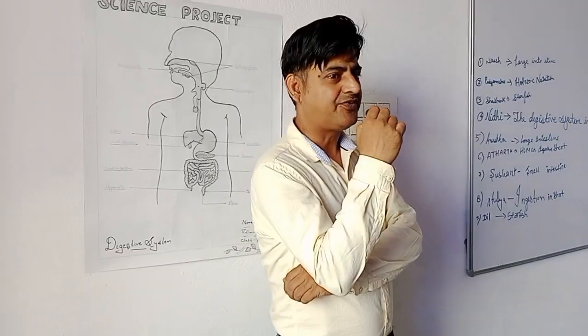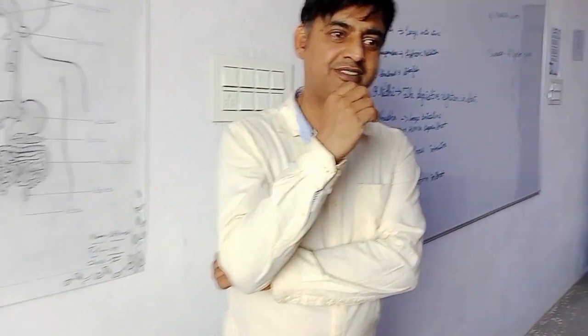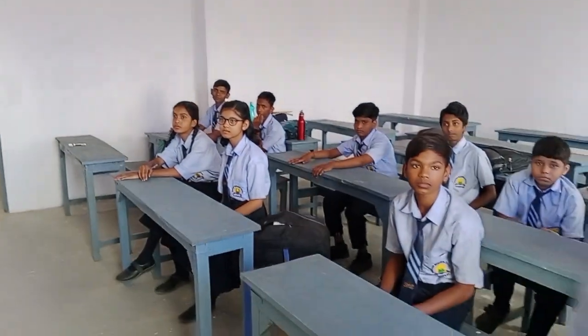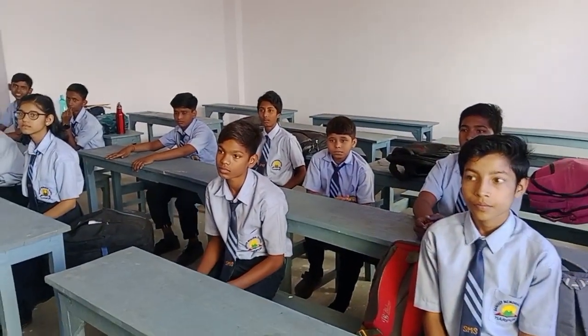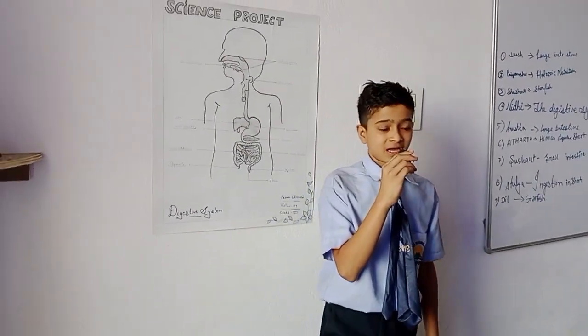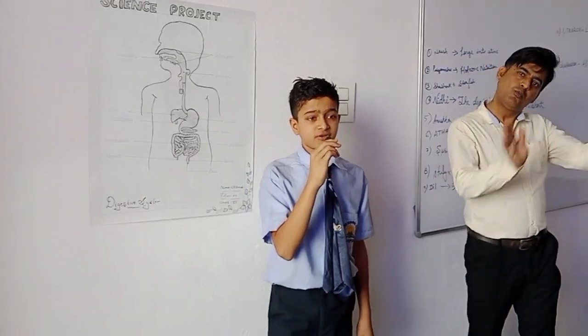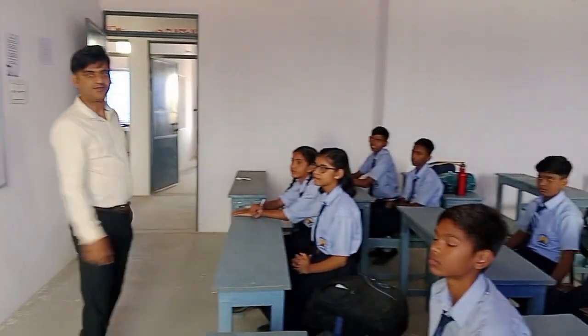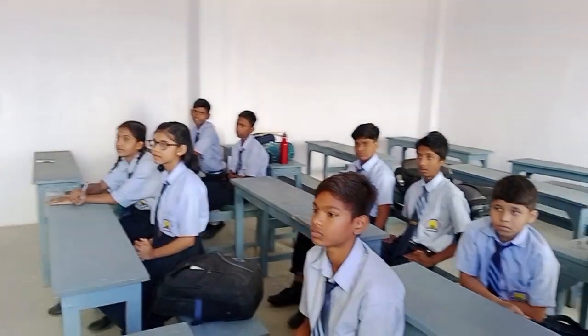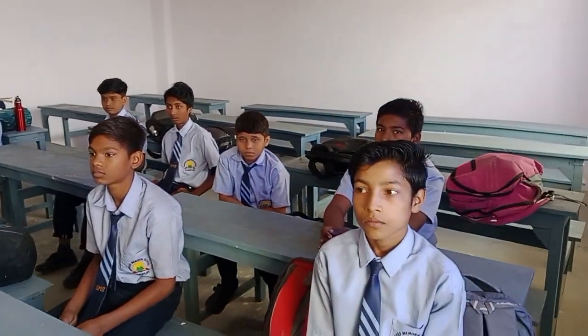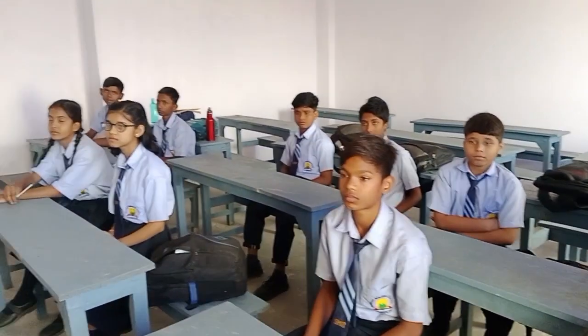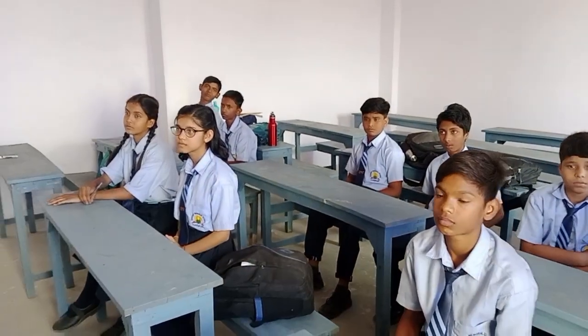Well done. Holozoic nutrition. Thank you, sir. My name is Priyansa Kumar. I study in standard 7. I am telling about holozoic nutrition. In holozoic nutrition, the organism feeds upon other organisms. First is ingestion. Ingestion is taking in of food. Second is digestion. The breakdown of food into simple substances is digestion.